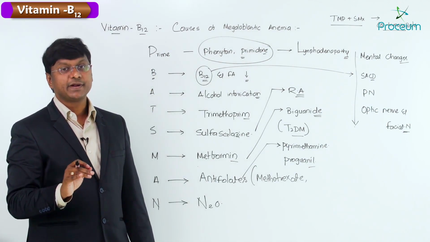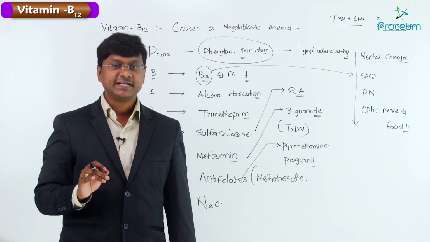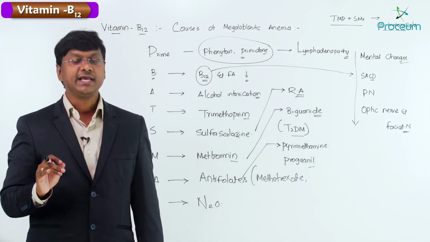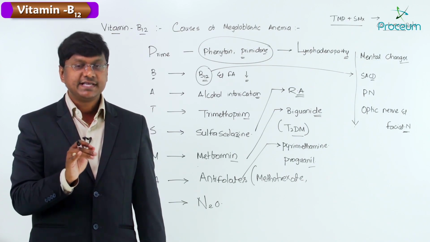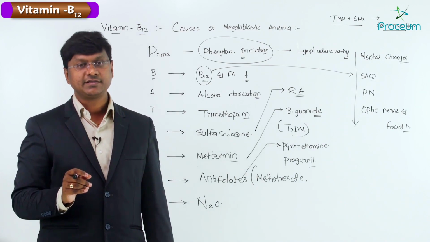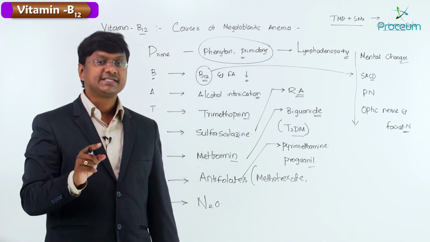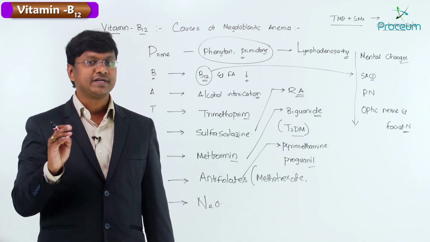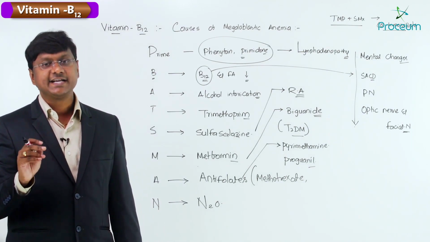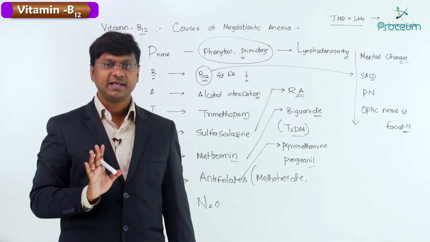So the mnemonic is PRIME BATSMAN. P stands for phenytoin as well as primidone. B stands for B12 and folic acid deficiency. A is your alcohol intoxication. T is your trimethoprim, which is an antibiotic. S is sulfasalazine, used in the treatment of rheumatoid arthritis. M is your metformin, used in the treatment of type 2 diabetes mellitus. A stands for antifolates, like for example methotrexate, pyrimethamine and proguanil. N stands for nitric oxide. So these are the causes for megaloblastic anemia.